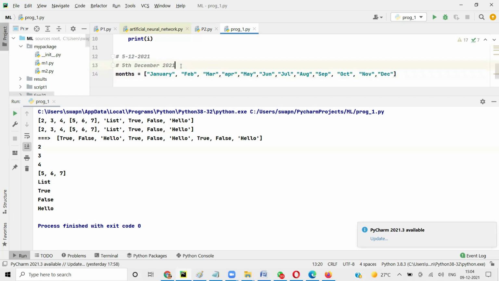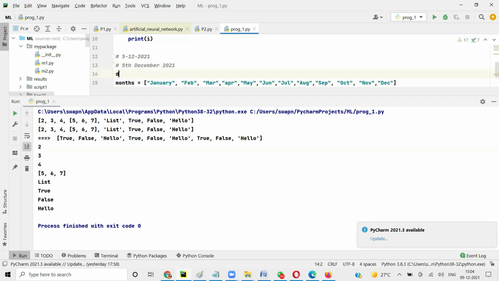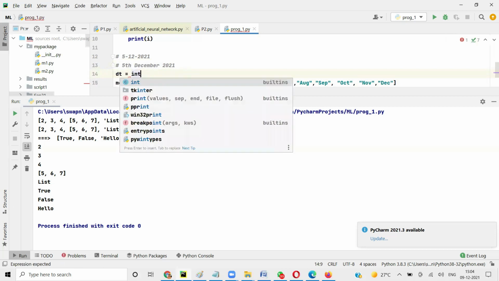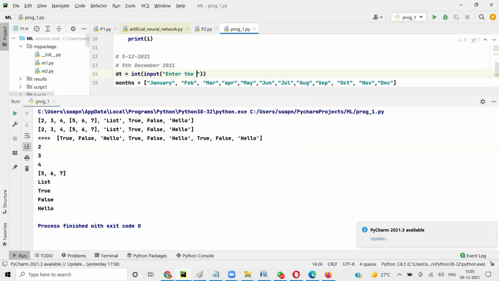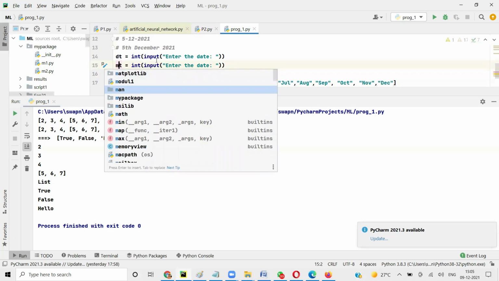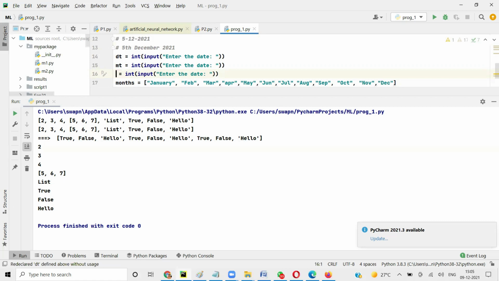So I'm going to say date equal to int of input, enter the date. And similarly we'll do it for the month and the year.